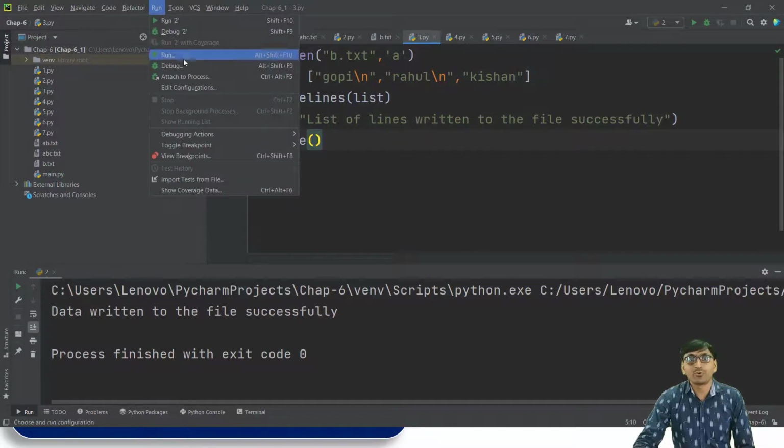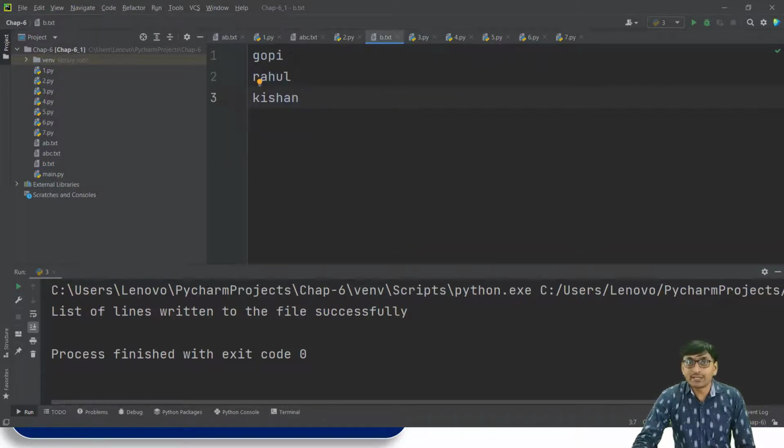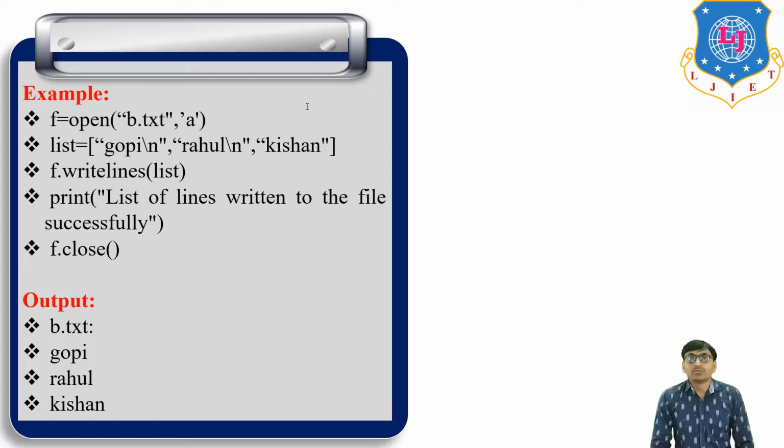So if we run this program, then the output is list of lines written to the file successfully. It means these three lines, Gopi, Rahul, Kishan, are written to the file. Which file? b.txt. Okay, written to this file successfully. So if we open this b.txt file, then Gopi, Rahul, Kishan, these three lines are written to this file successfully. Okay. So r means read mode, w means write mode, and a means append mode.